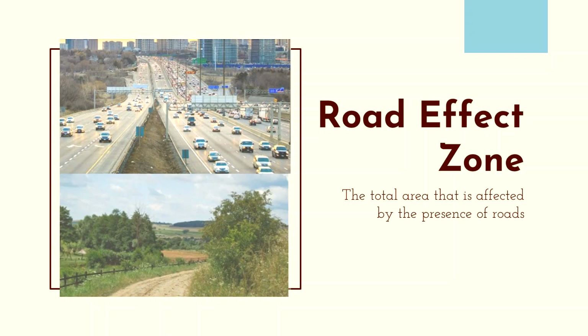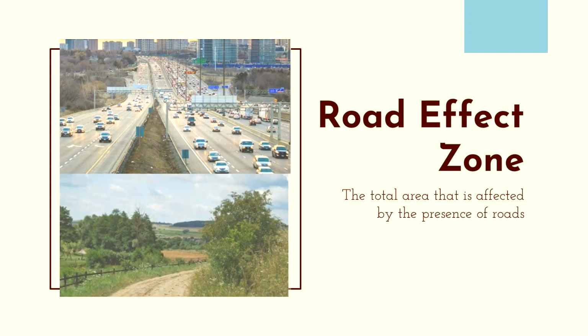Asphalt paved roads also tend to be more of a barrier than gravel roads, though this may be because gravel roads tend to be smaller roads with less traffic. Roads surrounded by dense forests typically have a smaller road effect zone than those surrounded by open grasslands because the sightlines for wildlife are shorter.